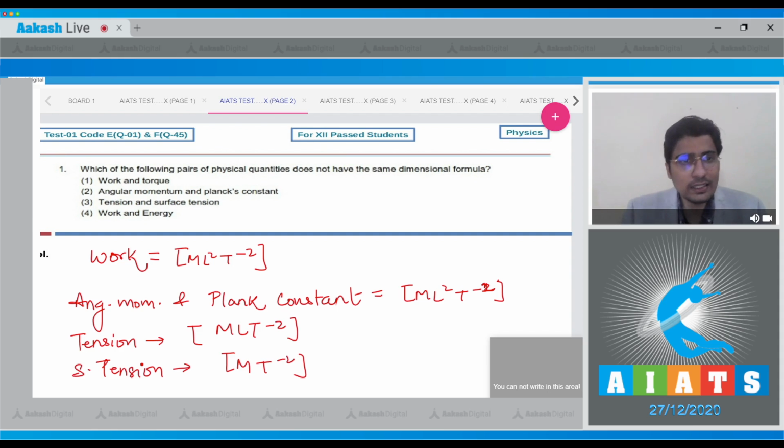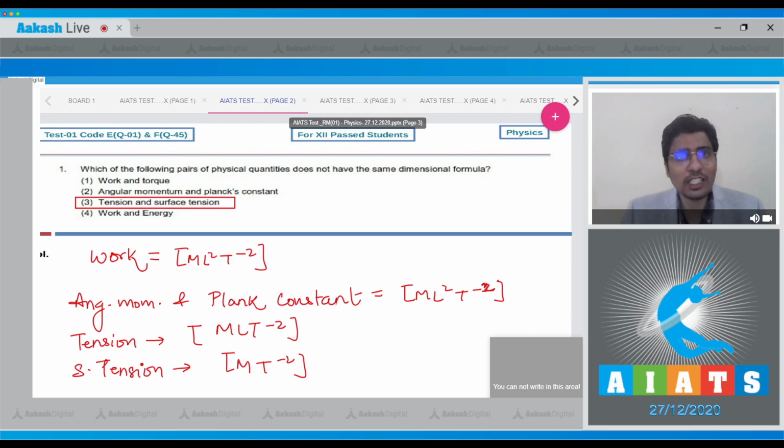Seeing this, we can clearly see that the dimensions of surface tension and tension are not the same, and hence for this question the correct answer should be option number 3, and this is our final answer.